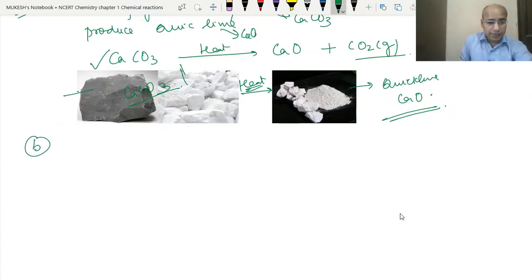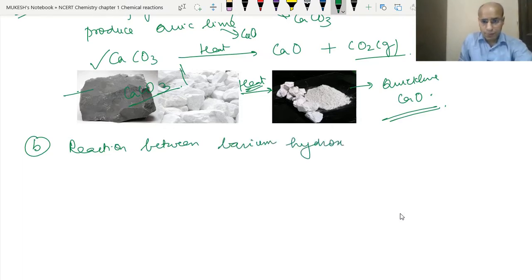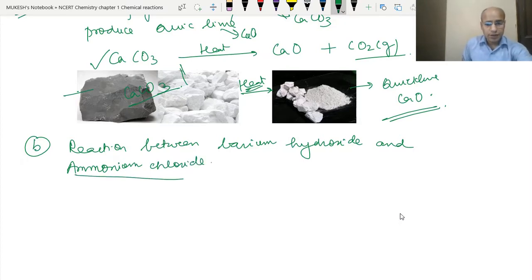See, the reaction between barium hydroxide and ammonium chloride. What is the formula of barium hydroxide? Ba(OH)2. And what is the formula of ammonium chloride?